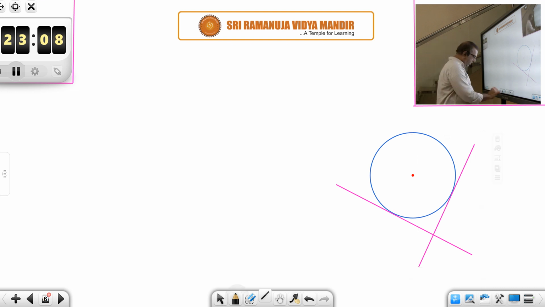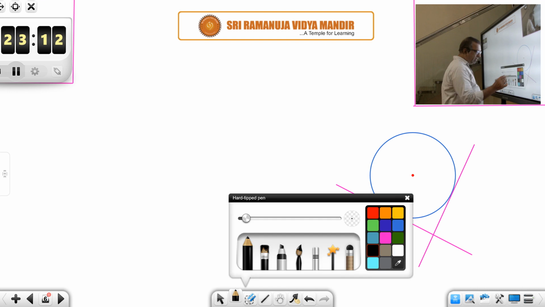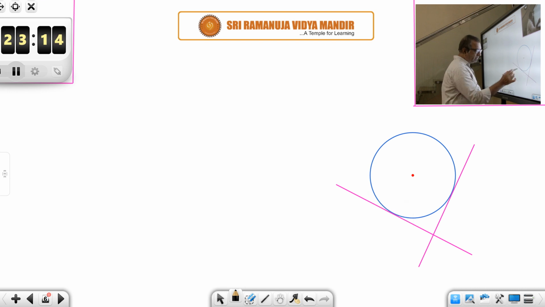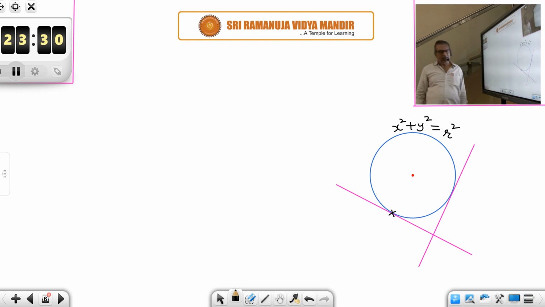Suppose these two are perpendicular. The first tangent is tangent to the circle at this point. Let this circle be x square plus y square is equal to r square. We are going to find the director circle of this circle.